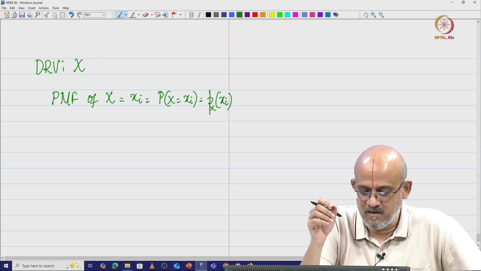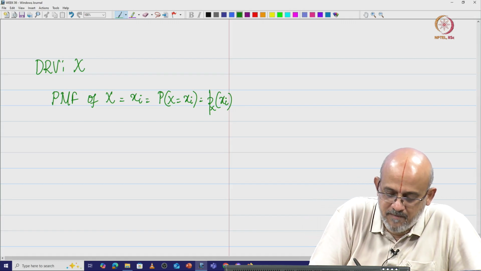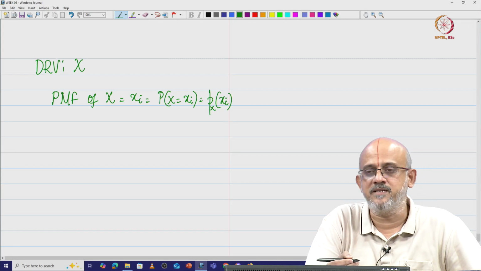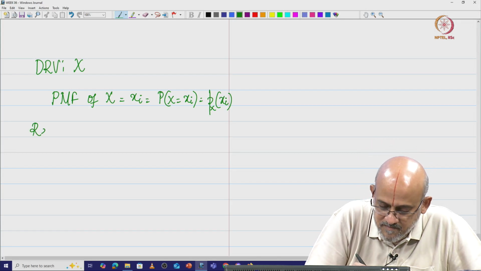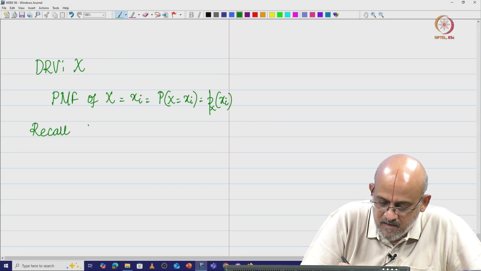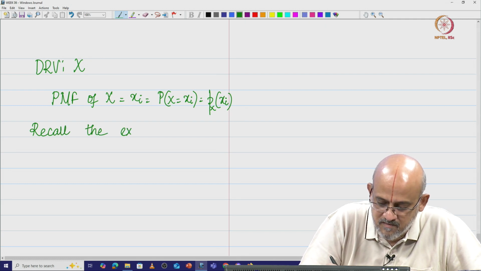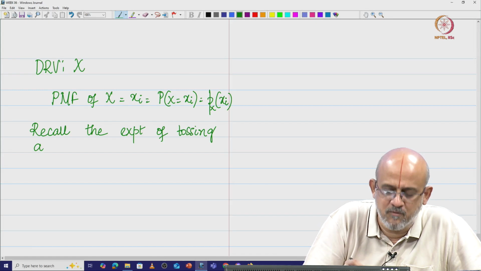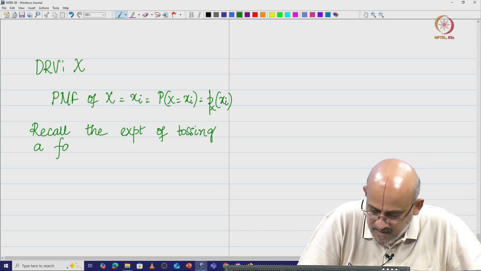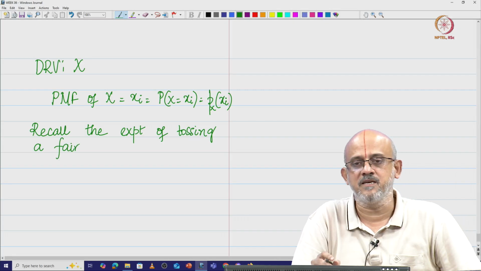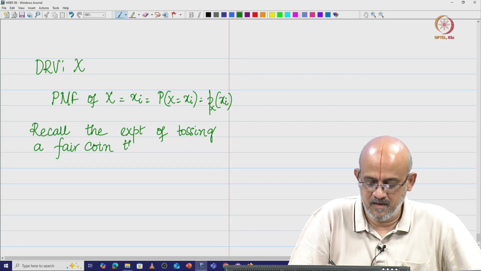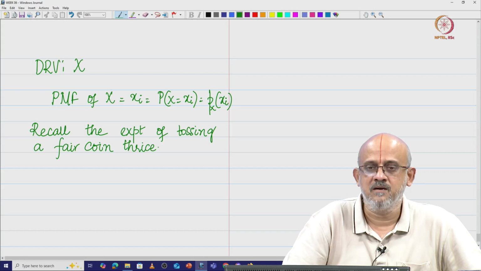You are going to have your probability mass function. For example, let me look at this. You recall that experiment of tossing a coin three times. I will make it a bit easier. Let me take tossing a fair coin 3 times. That means the probability of head is equal to the probability of tail, which is equal to half. Fair coin thrice, right.